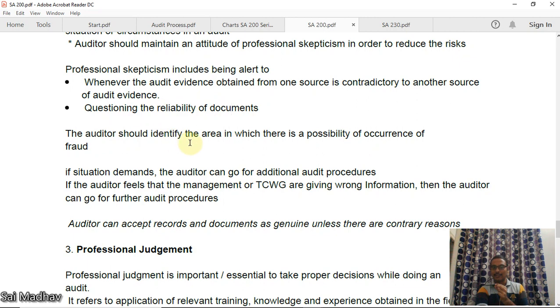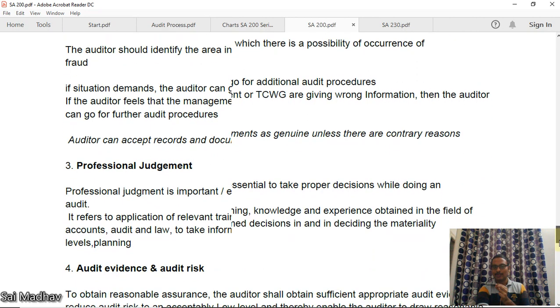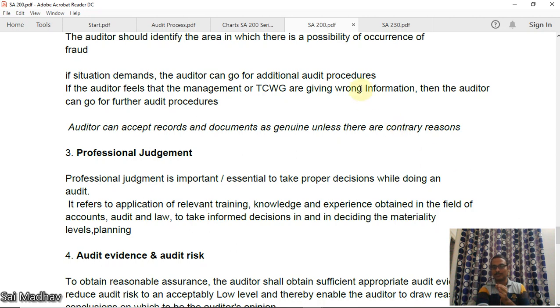The auditor should identify the area in which there is a possibility of occurrence of fraud. Okay, in an organization there are many areas of chance of occurring fraud. You should identify the areas and you should be more alert to those areas. Okay, if situation demands, the auditor can go for additional audit procedures. If the auditor feels that the management is giving wrong information, then the auditor can go for further audit procedures.